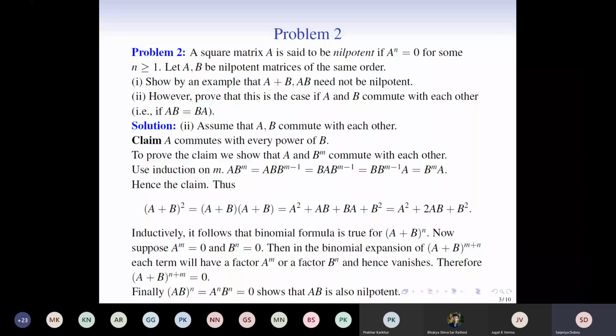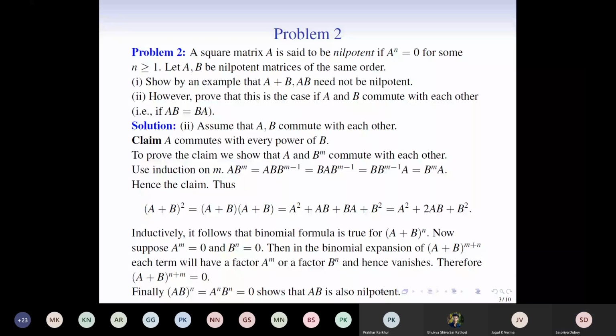We know that A and B commute with each other, and because of our claim, we know that A and B^2 also commute with each other. Therefore, A B^2 A can be written as A^2 times B^2, which matches the RHS when n equal to 2.